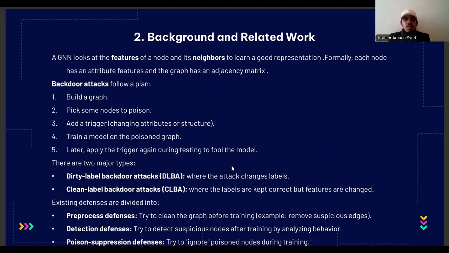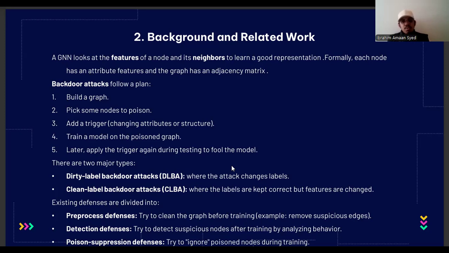Okay, let's look into the background and related work. A backdoor attack on a GNN is a hidden type of attack where someone secretly changes the training data so that the model learns a hidden weakness. Later, when a small specific change is added during testing, the model behaves incorrectly, such as making wrong predictions, even though it looks normal. The goal of the attacker is basically to plant weaknesses without making it obvious during training.